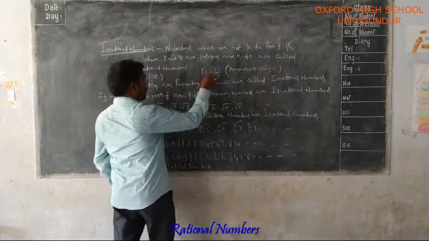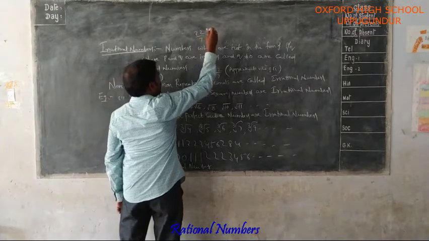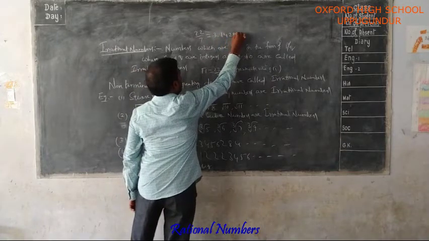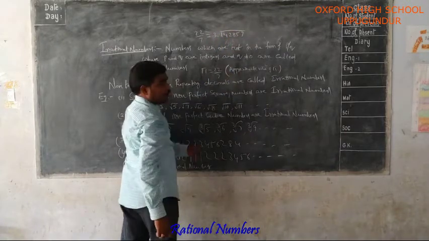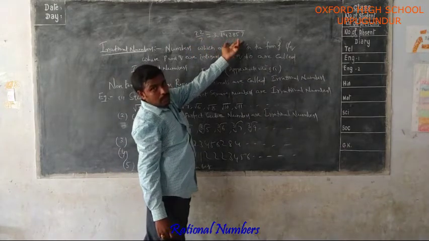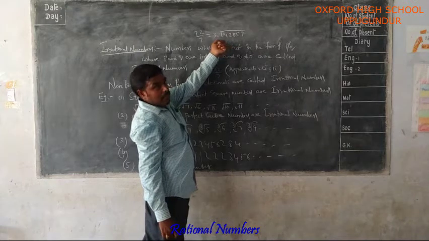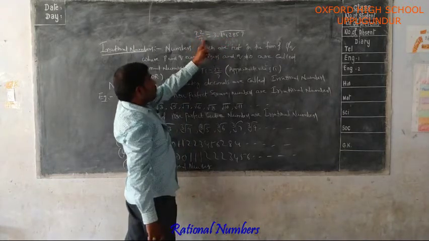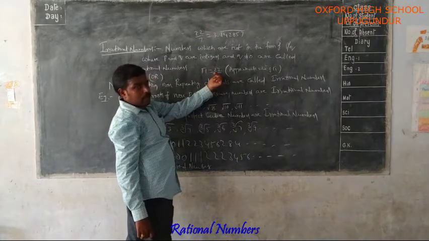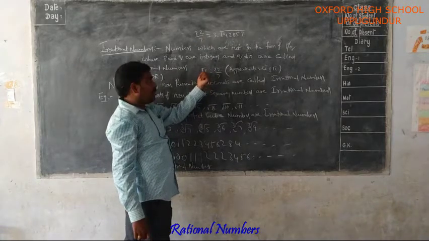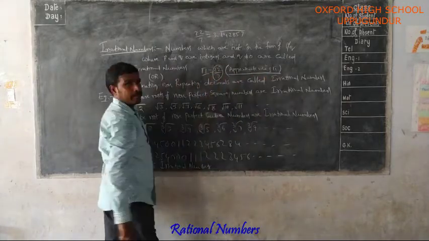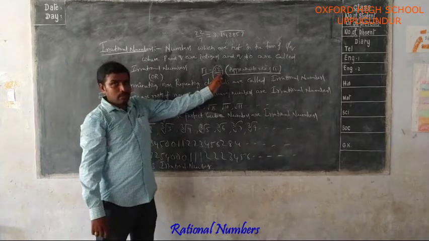The decimal form of 22/7 is 3.142857 bar, which is a non-terminating repeating decimal, so we can say 22/7 is rational. But here we are taking 22/7 as the pi value. Pi is irrational, but we are taking 22/7 as an approximate value of pi, so it is not the exact value.